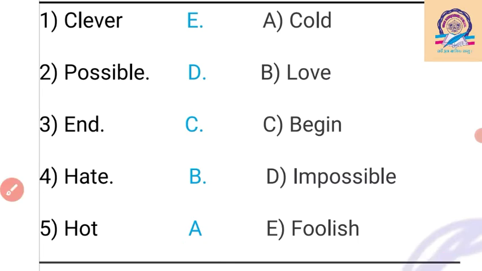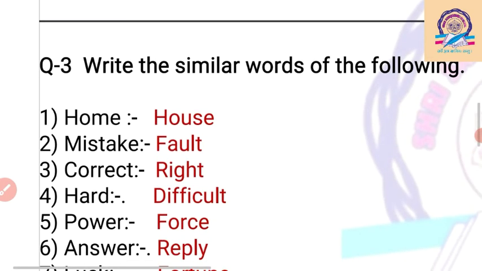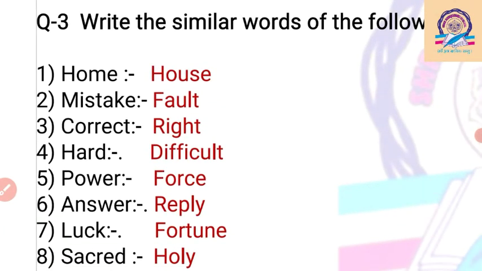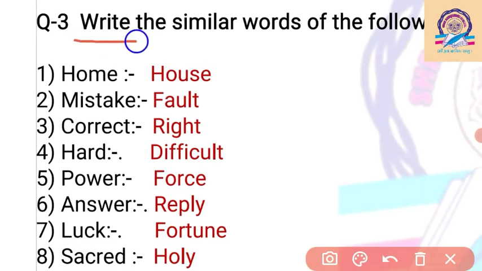So in matching, either a similar word is given or an opposite word is given. You have to try to understand the meaning of that particular word. Then you can easily match it with the opposite or similar word. Then another question is given here. The third question is: write the similar word of the following word. Here we have to find the same meaning.